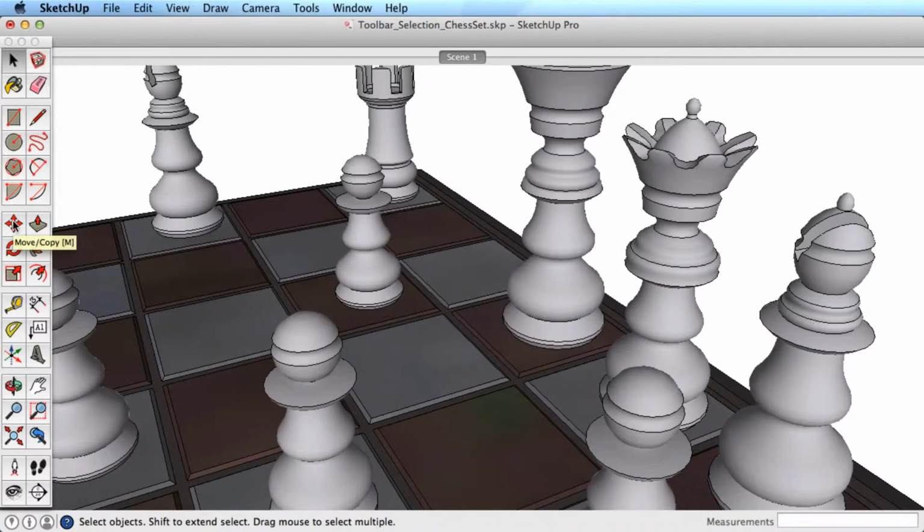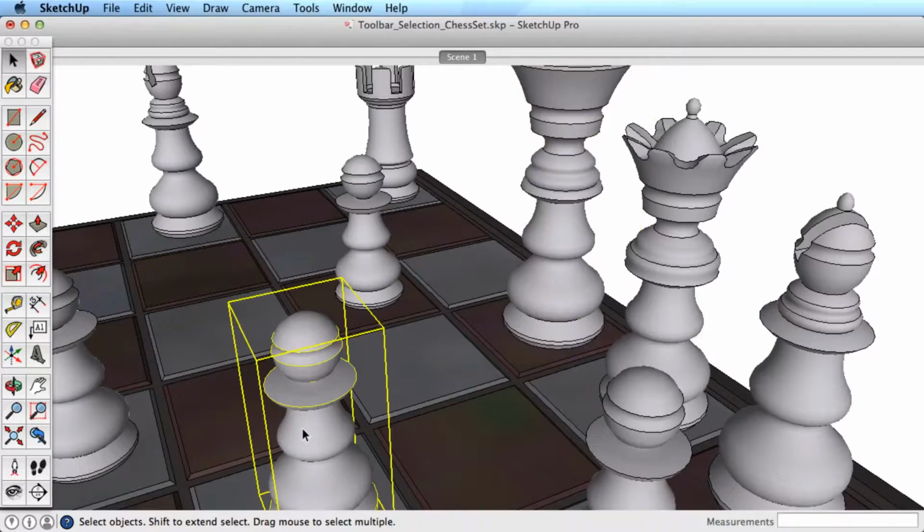Making good selections in SketchUp is crucial to properly using many of the other tools, including Move, Rotate, Offset, Follow Me, painting materials, or creating groups and components. The basics are pretty simple. You can select individual entities by clicking on them. This includes edges and surfaces, and objects that are grouped together.